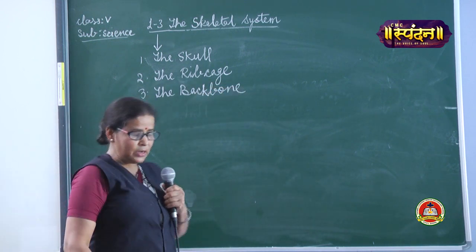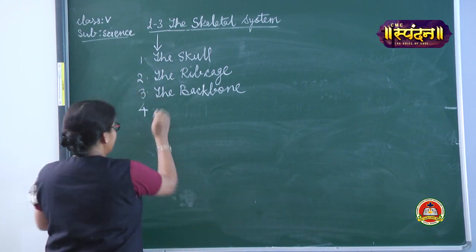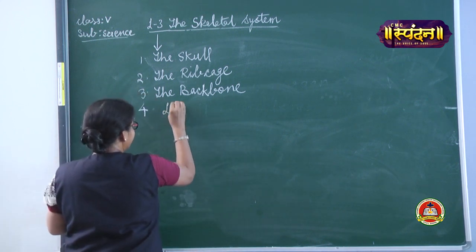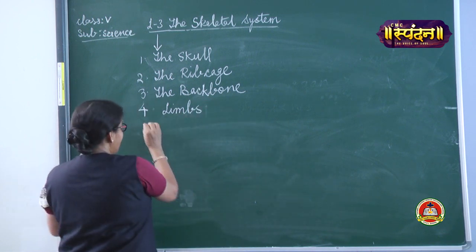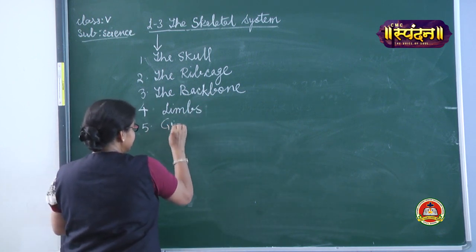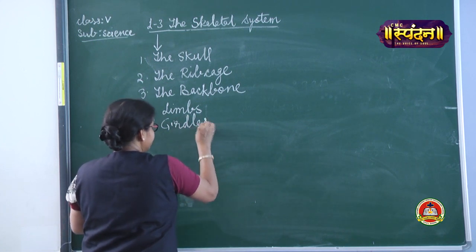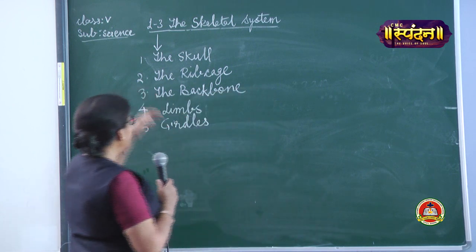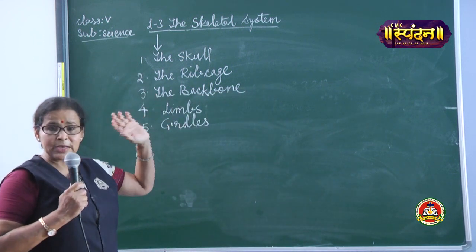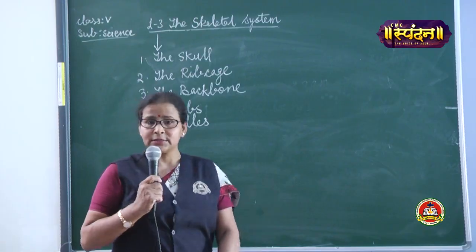The third is the backbone. And the fourth one are the limbs. And one more part is there, that is girdles. Okay, so we will read them in detail one by one. So first, let us read about the skull.